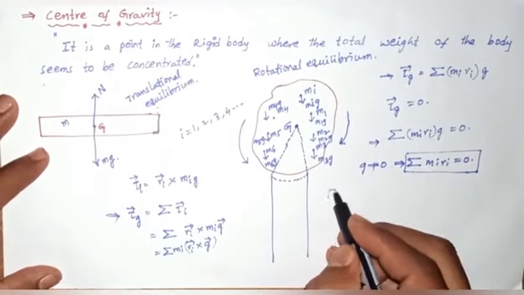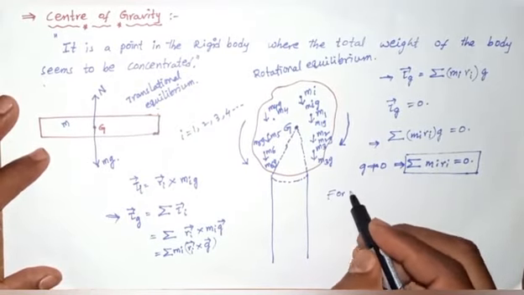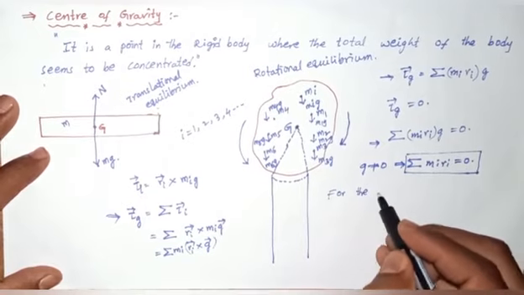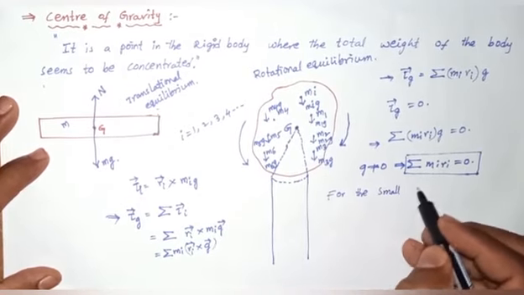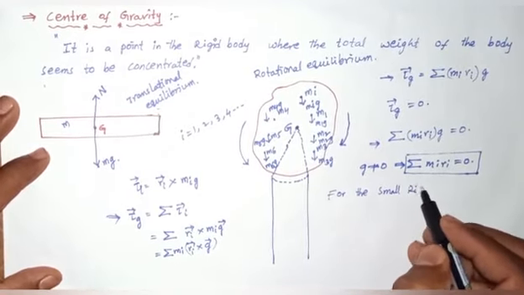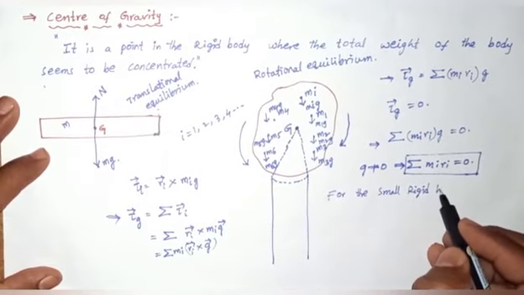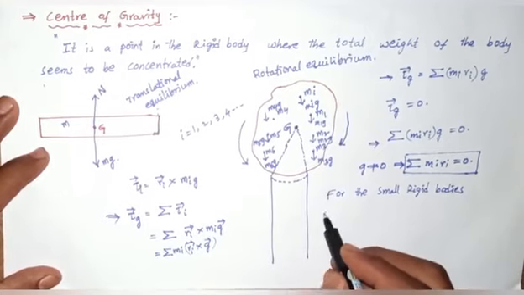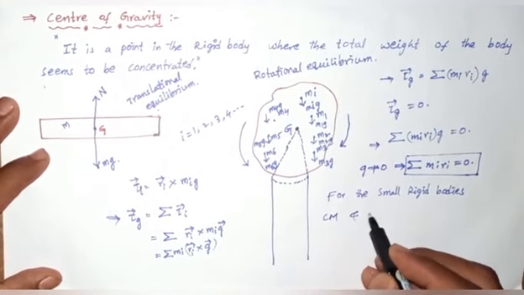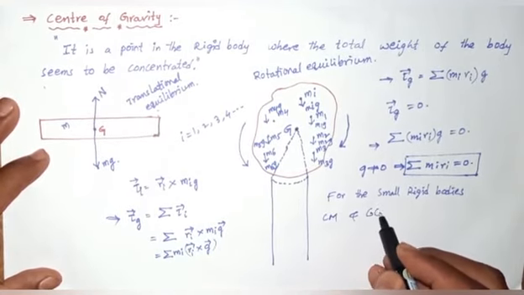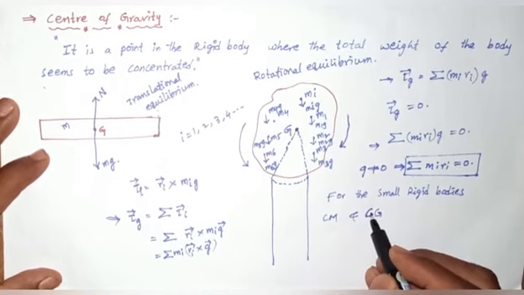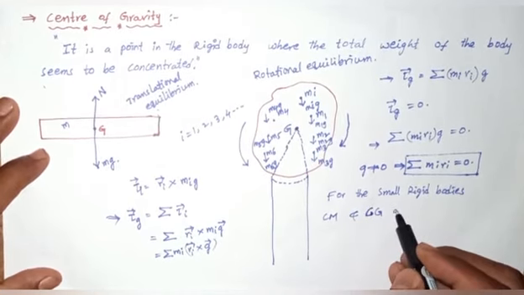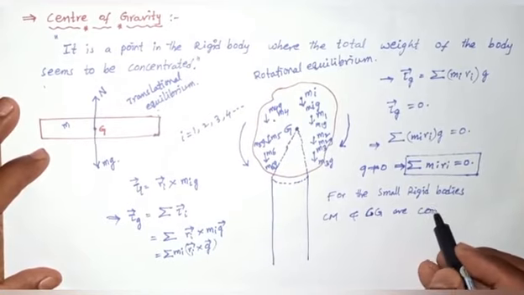We can conclude that for small rigid bodies, center of mass and center of gravity coincide.